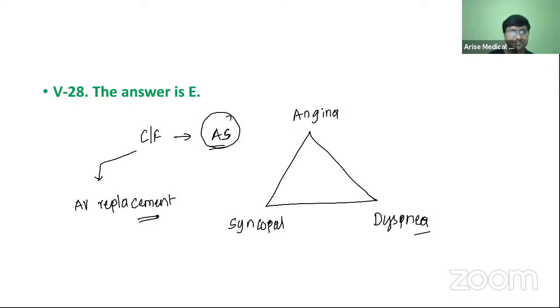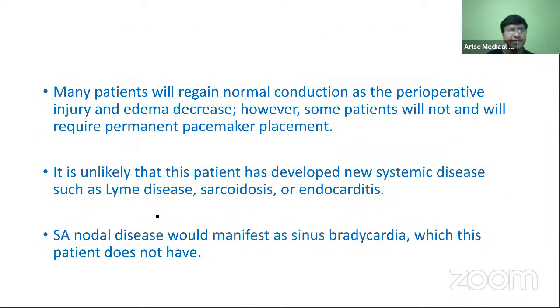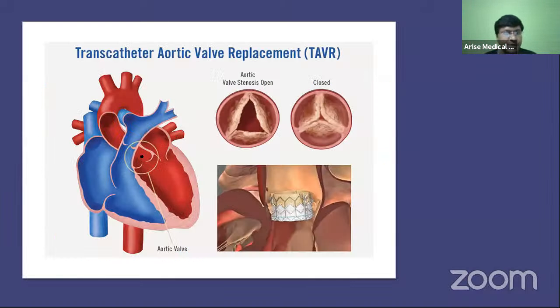Okay. Now, the point is that whenever you are doing aortic valve replacement, you will cut off these valves, remove them, and keep a prosthetic aortic valve. Whenever you are keeping a prosthetic aortic valve, there is a very high chance that it can compress this AV node.